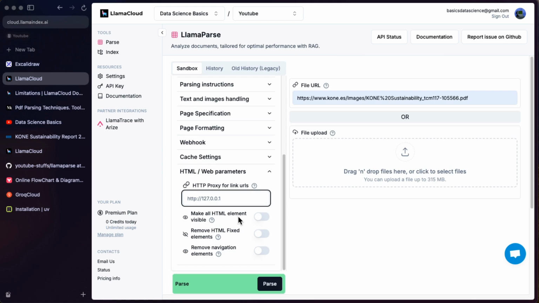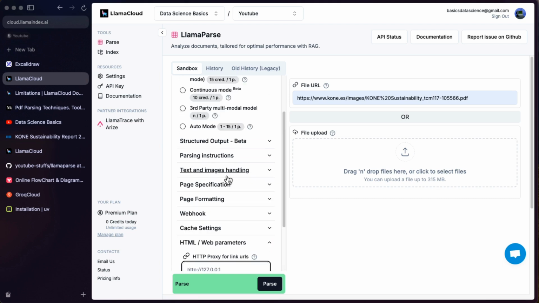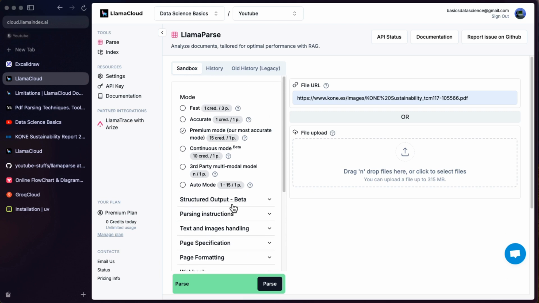There are different things, and if I go through each and every one of these, it will take hours, but it's up to you which one you want to use. I will show you some examples so that we can test how it performs and parses the document and which one to choose. I will be showing you some of the examples in the UI now, and then we'll go into the code and implement it.